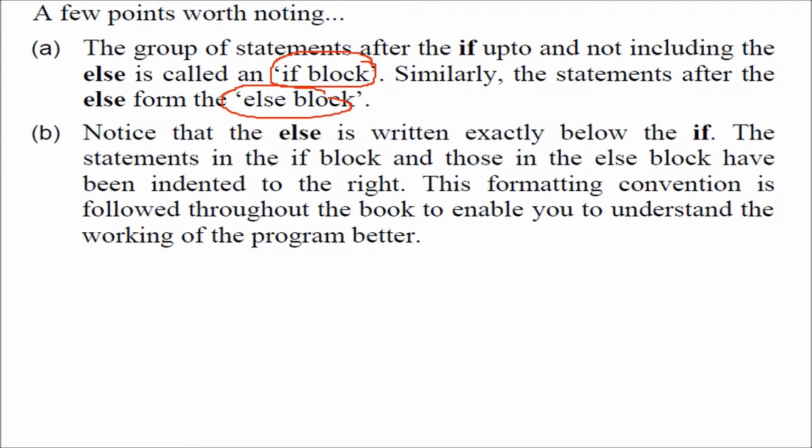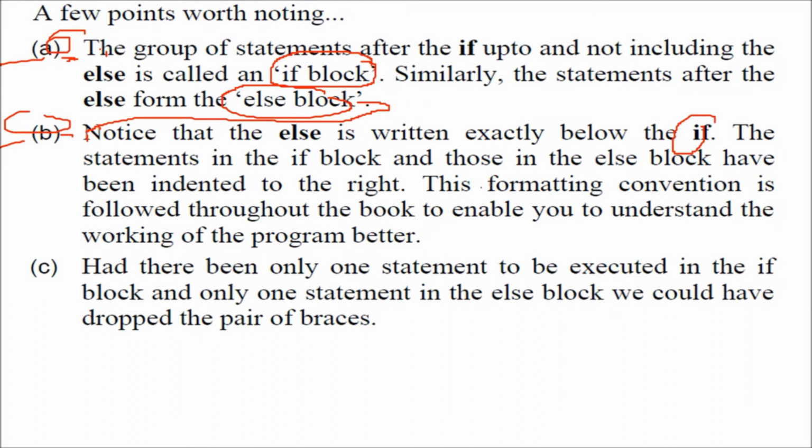You also see that else is written exactly below if. This is an indentation. There is a formatting because you can have multiple if else inside if else's. So the indentation or the formatting has to be very clear. See, if you see properly, this A and B in general English, we have given a space here. We have written properly so that you can understand that these 2 are different paragraphs. If I start notice right here, this will not give you an idea that I am trying to emphasize 2 points. This is what I am talking about, that the indentation has to be very specific, very clear in order to make the program well understood.